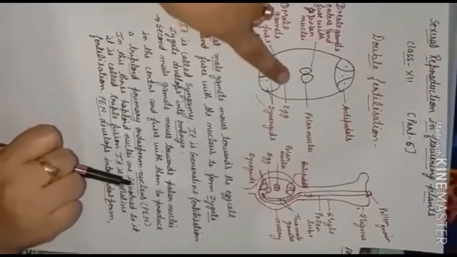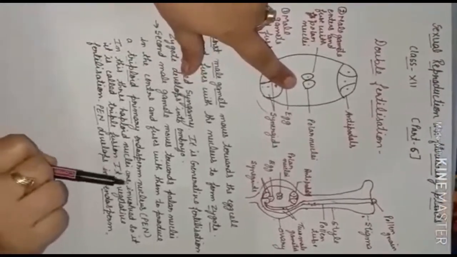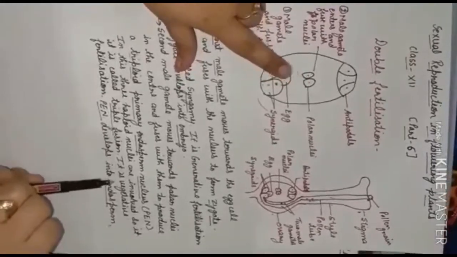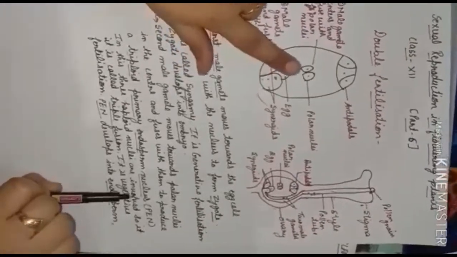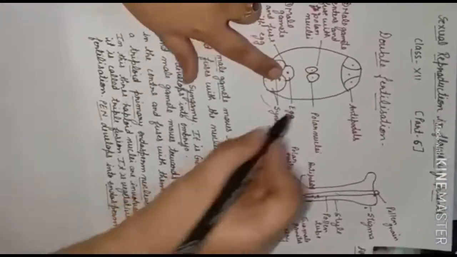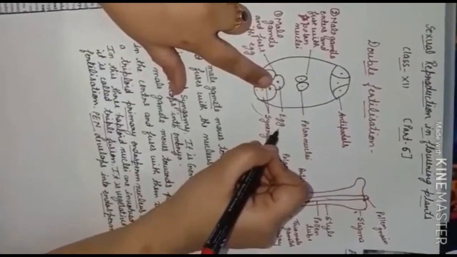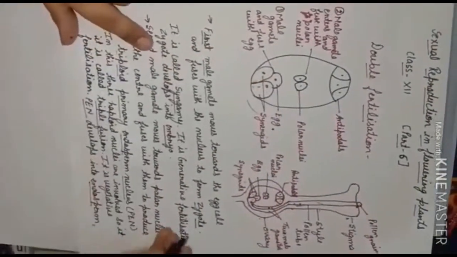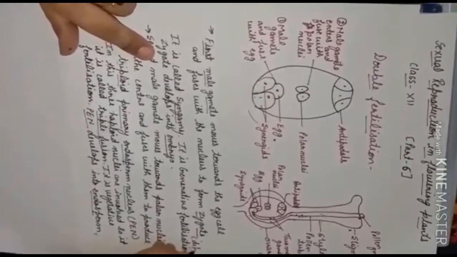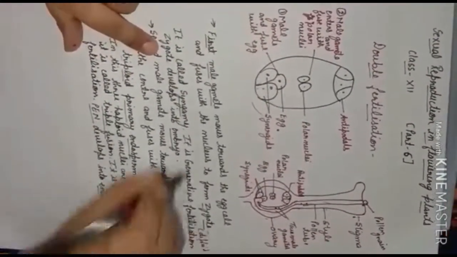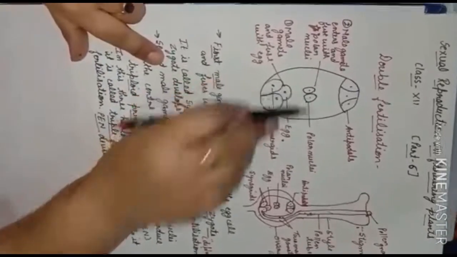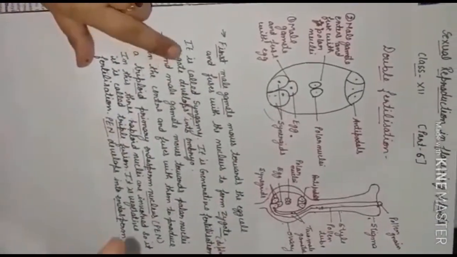These all three endosperm nuclei are haploid, and the zygote is diploid. We get the zygote through syngamy. The zygote is our diploid stage, and the polar nuclei that are forming three, all three are haploid. Is it clear?